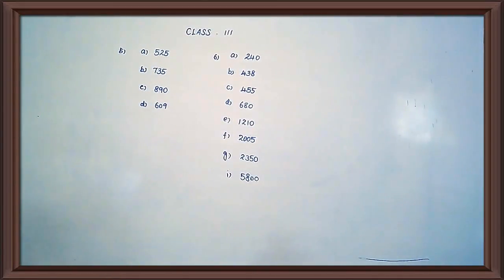Is it increasing or decreasing order? It is decreasing order. So we have to write decreasing, D-E-C-R-E-A-S-I-N-G. Order, O-R-D-E-R. Decreasing order.